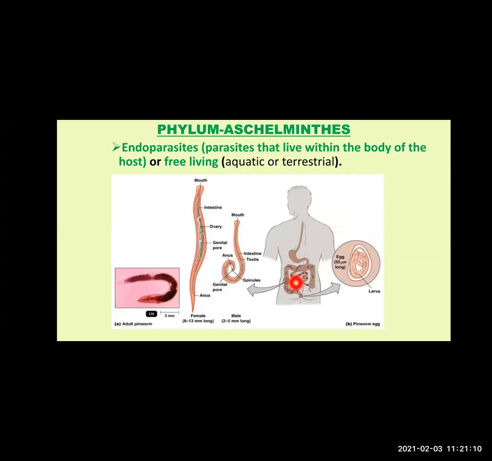Now, when it enters, then what happens? They enter our intestine. They derive the nutrition over there. Then they grow. Then through our excretory process, they are thrown out of the body. So this is how the life cycle of these worms continues. But how does it enter? Again, these are present in soil or feces.